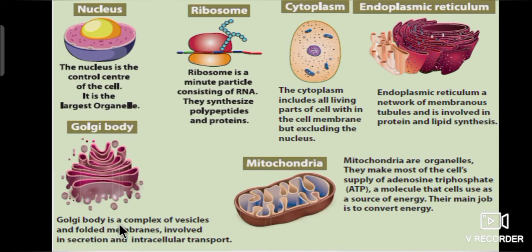Golgi body is a complex of vessels and folded membranes involved in secretion and intracellular transport. Last one, mitochondria. Mitochondria are organelles. They make most of the cell's supply of adenosine triphosphate, a molecule that cells use as a source of energy. Their main job is to convert energy.